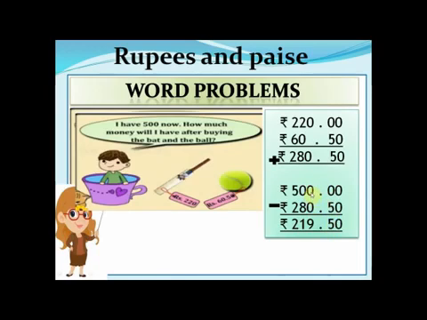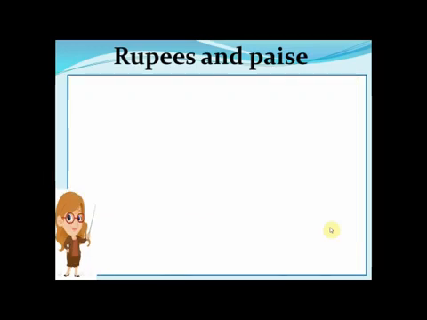9 is left here, since one has been taken from here and gone to here. So 9 minus 0 is 9. Again 9 minus 8 is 1. And here, since 4 is left, it gave 1 to this, then 1 to this. So 4 minus 2 is 2. The total amount I am left with now after purchasing both items is 219 rupees and 50 paise.